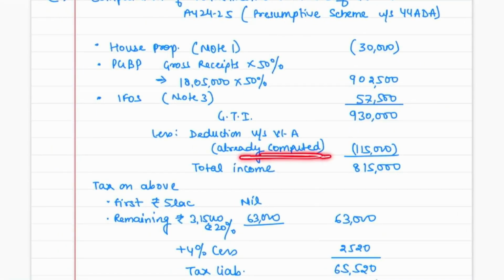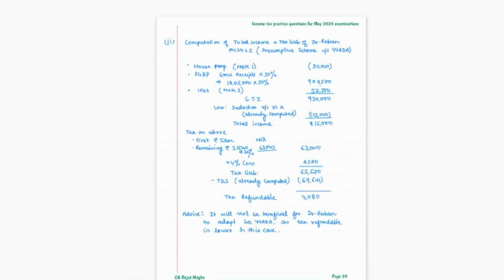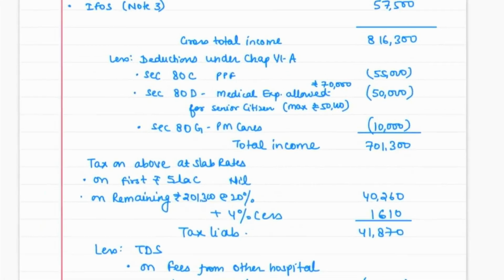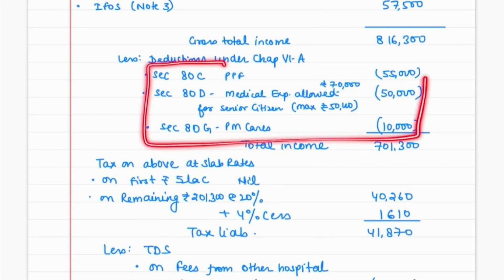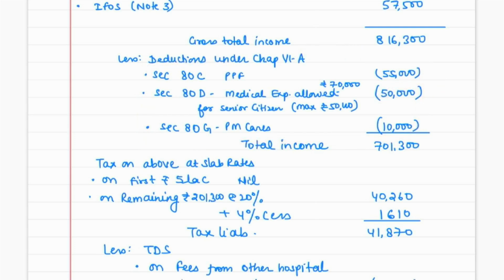Deductions we have already computed. Please don't show them again and again, because you have already shown that we have given these deductions, and this will be the same in that particular option also. So you don't have to write it down. Please remember, guys, please don't repeat it again. You have to just simply take the reduction amount. How much was the amount? 55 plus 50 plus 10,000.